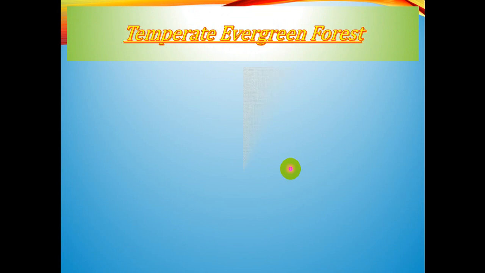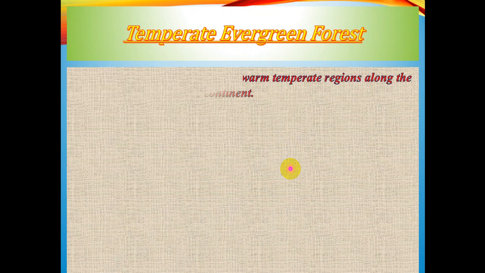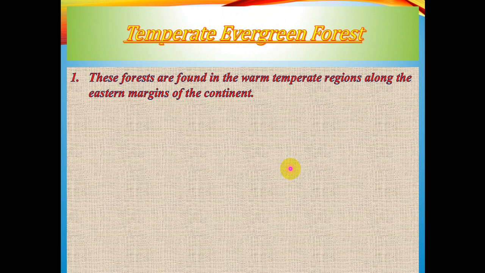Now the temperate evergreen forest: here comparatively the temperature is warm or high, and it also has rainfall. But compared to equatorial regions, it is a bit less. But there are certain areas where the rainfall is comparatively high. These forests are found in the warm temperate region along the eastern margins of the continent. In all the continents where temperate forests are found, the places are located near the eastern edges of the continent.